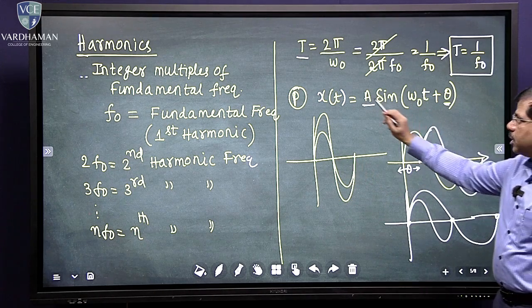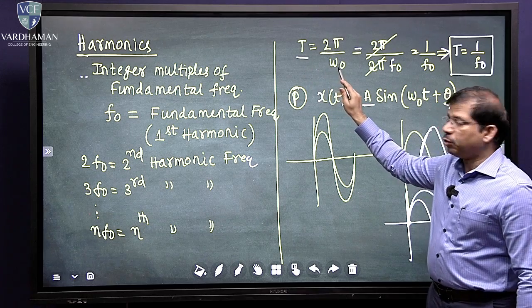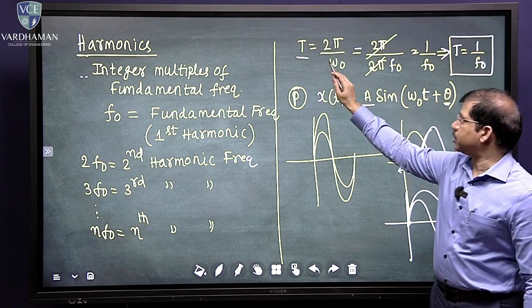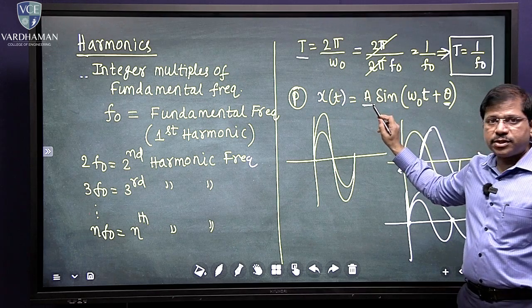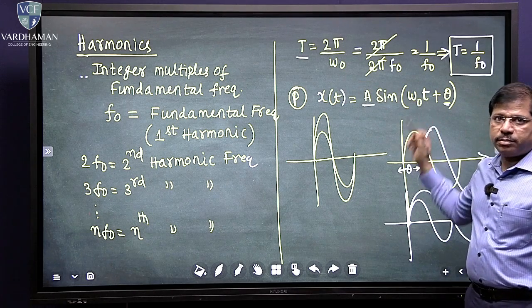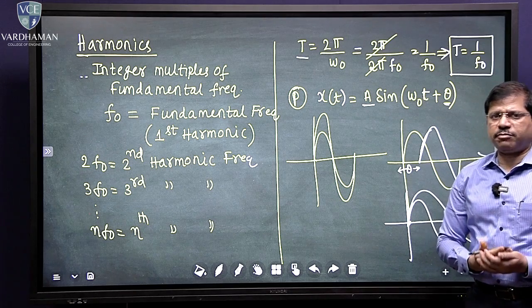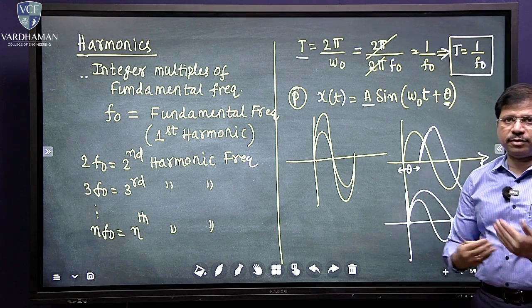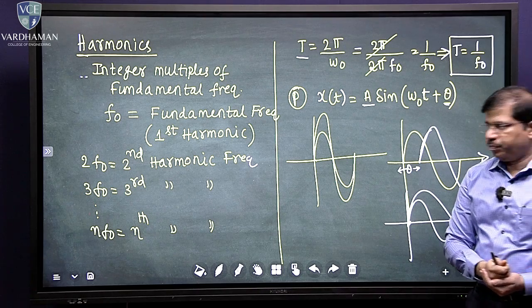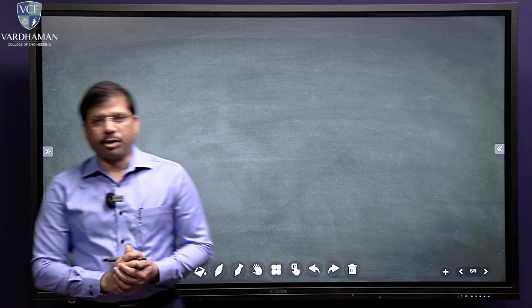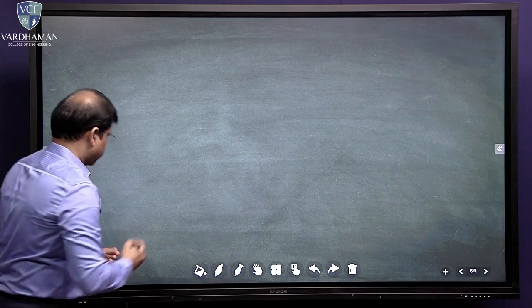This is because the time period formula consists of only omega naught. The time period formula does not contain A and theta. So you observe this: the time period formula consists only of omega naught. Because it consists only of omega naught, only the angular frequency, that's what we call it, determines the time period. Now let's solve some numerical problems on this.